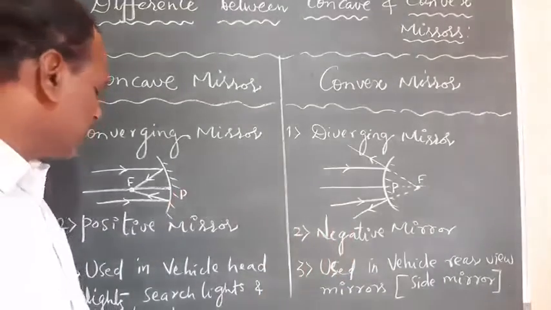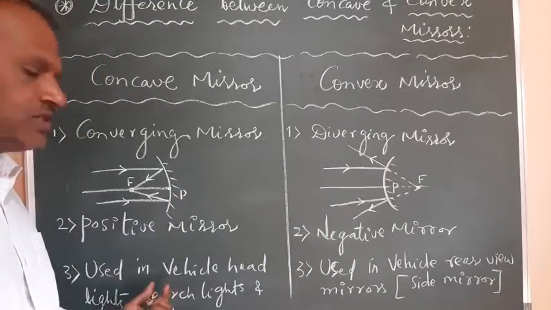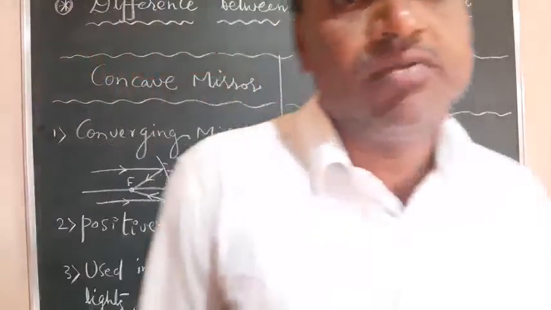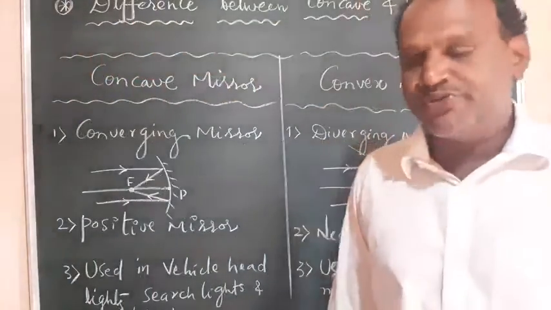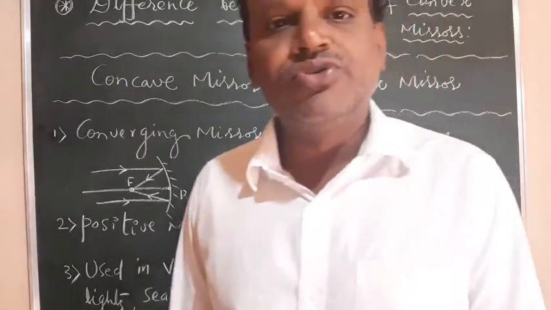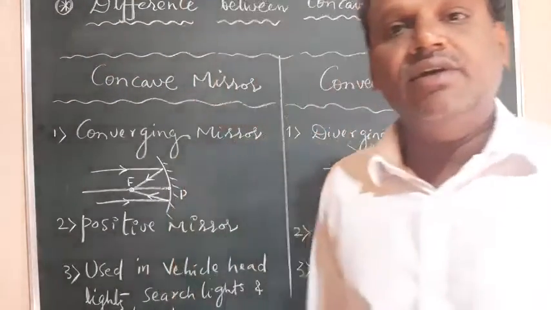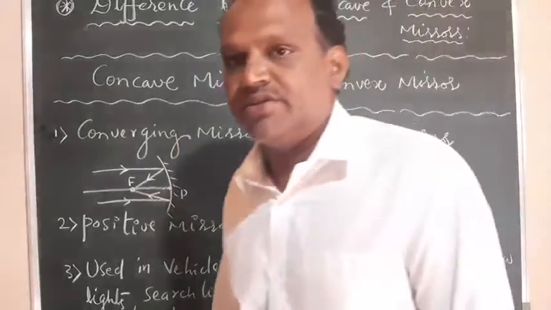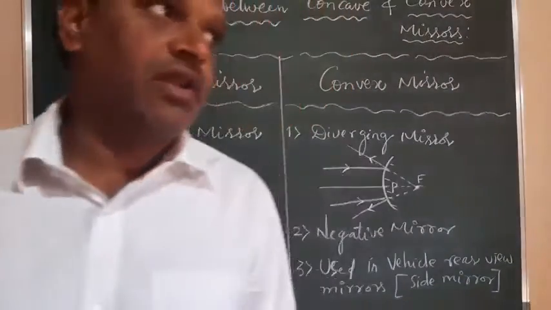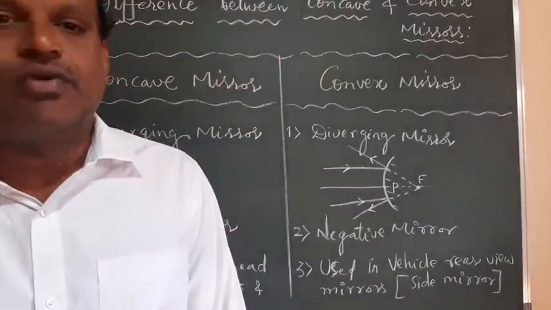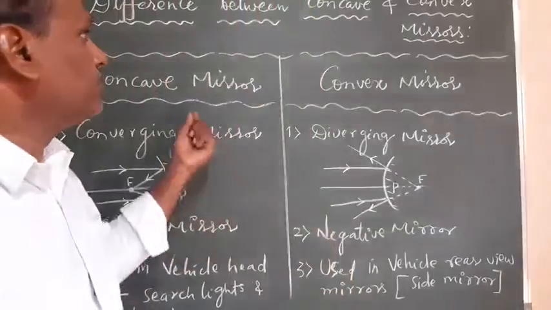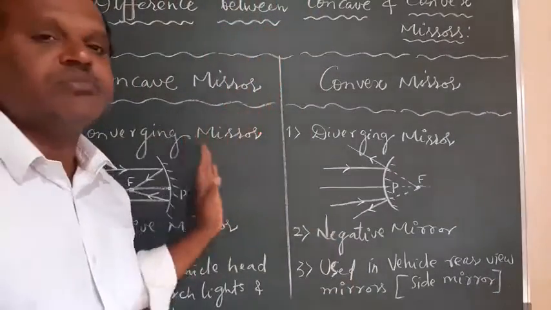And one more thing, both have different uses. A concave mirror is used in searchlights and in telescopes, and also as the mirror in the headlights of vehicles. And a convex mirror is used as the side mirror, to see the rear part of the vehicle as we are passing. So these are the uses and the differences between concave and convex mirrors.